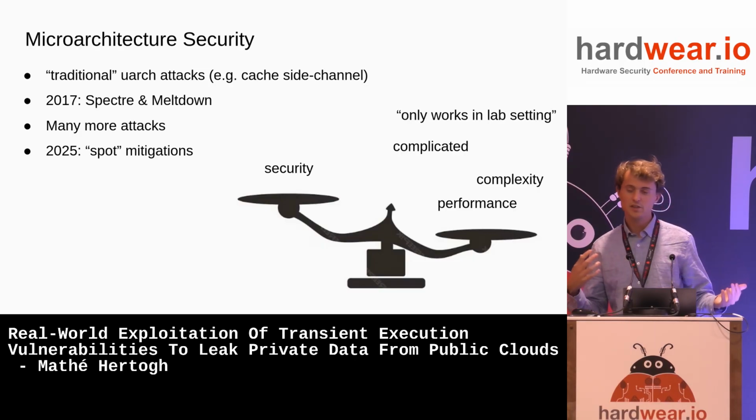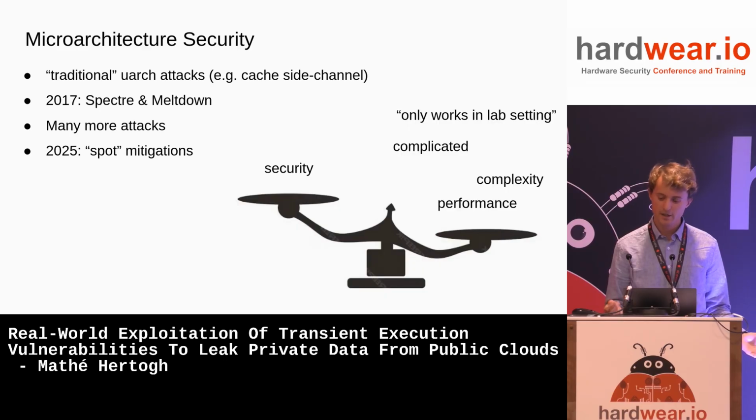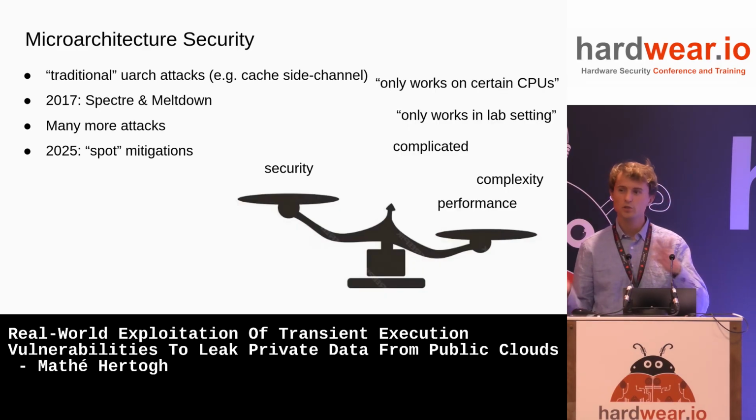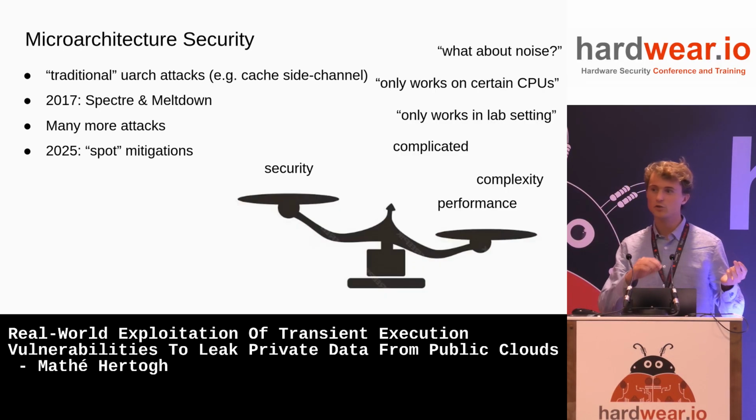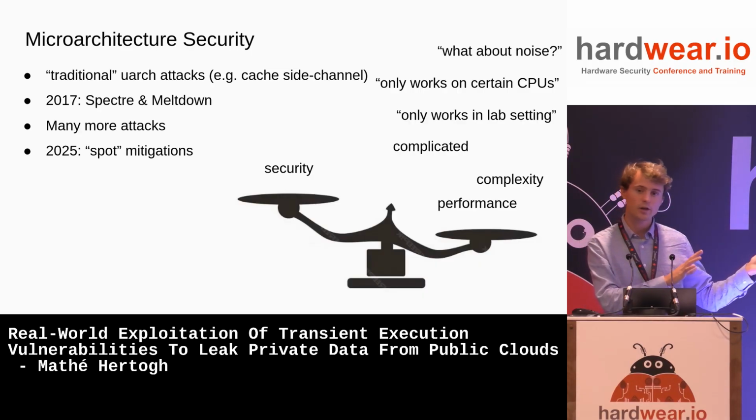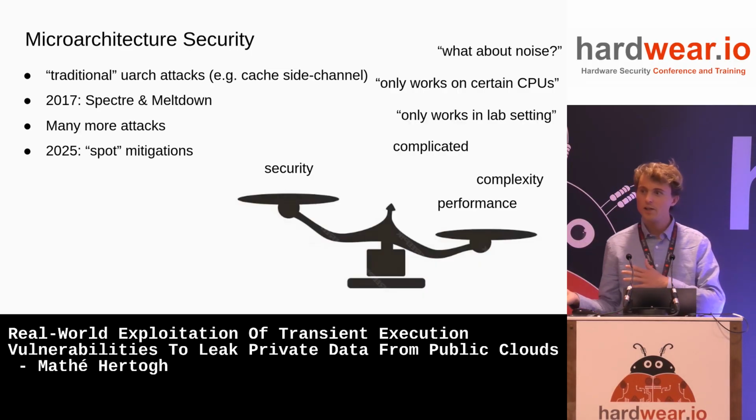People would say to me, oh, but doesn't it only work in a lab setting, these kinds of attacks? It only works on particular CPUs. What if there's noise? Like if there are other programs running, doesn't the cache side channel not work anymore?